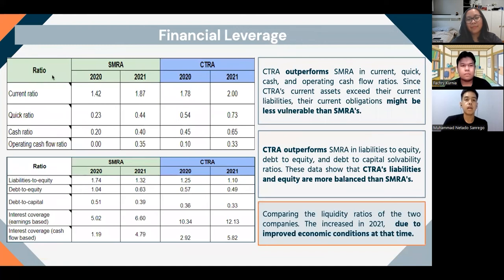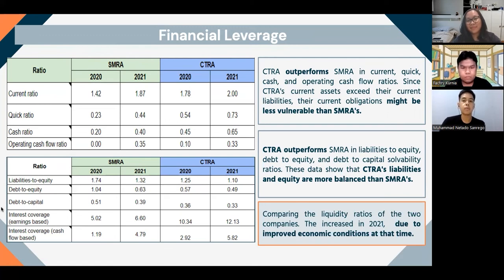Next, I'm going to explain regarding the financial leverage for both companies. Based on our analysis, we can see that basically CTRA outperformed SMRA in the liquidity ratios, specifically in current, quick, cash, as well as the operating cash flow ratios. We believe since CTRA's current assets exceed their current liabilities, the current obligation for CTRA might be less vulnerable than SMRA.